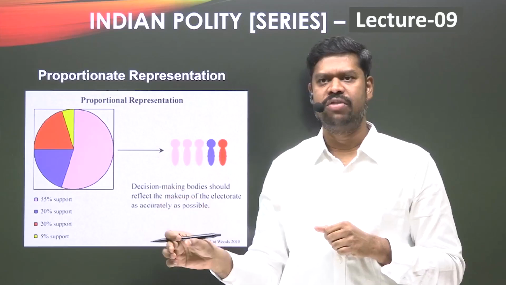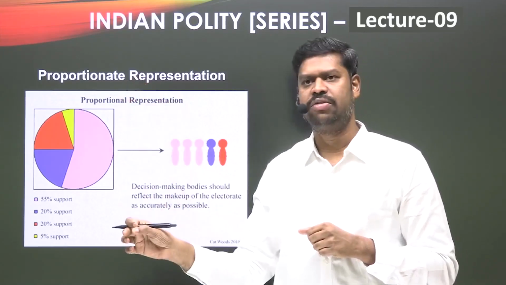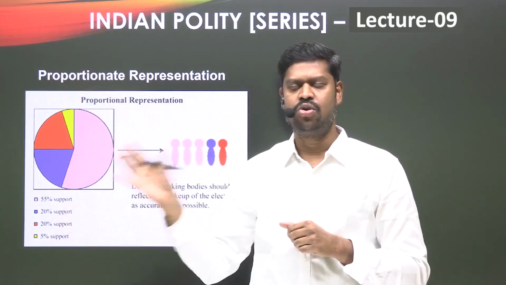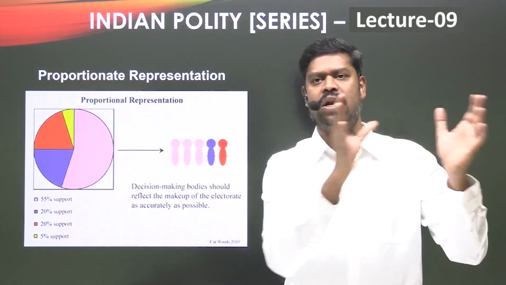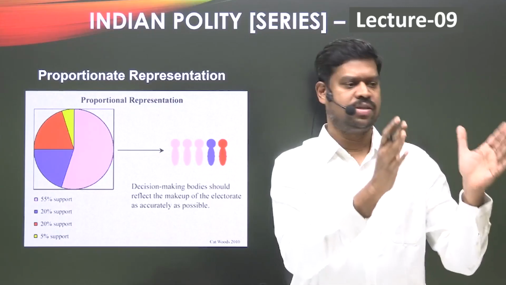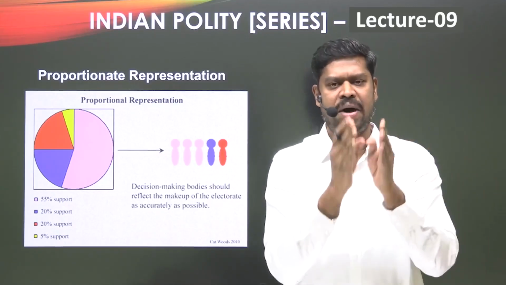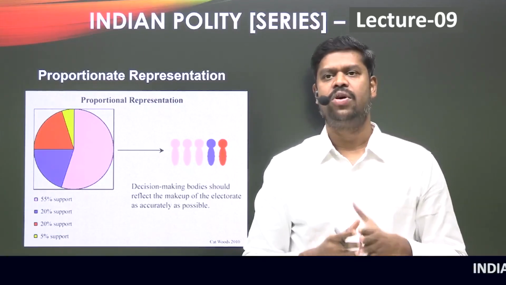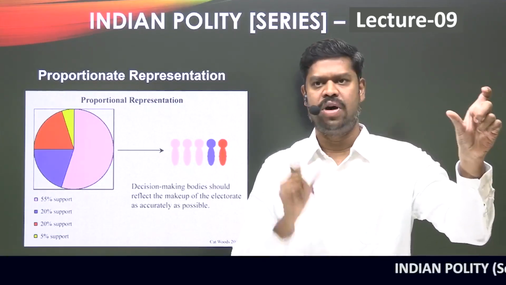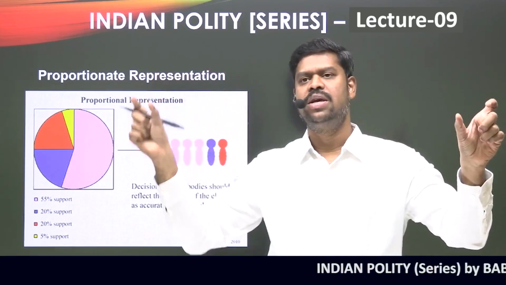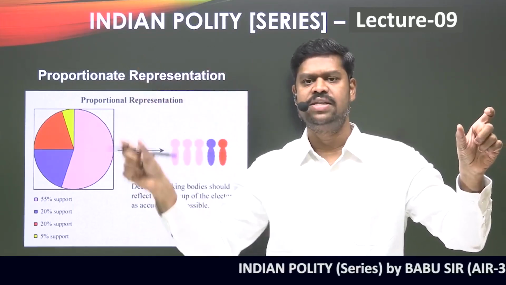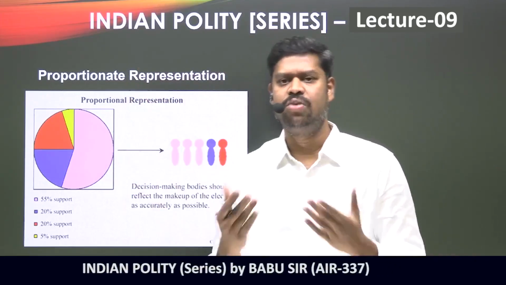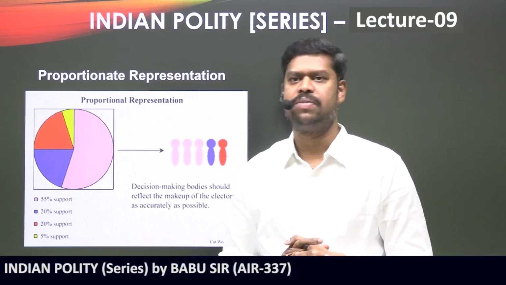Party A has got 25% votes, party B 25%, party C 25%, and party D also 25%. The total number of seats in the Lok Sabha is 500, so every party will get 125 seats, because the number of seats is proportionate to the vote percentage they have got. This is basically the principle of proportionate representation.